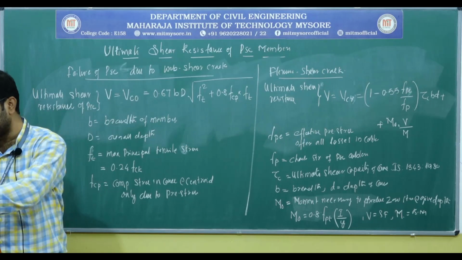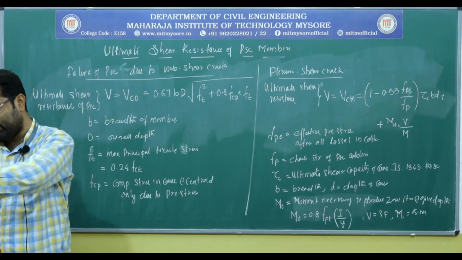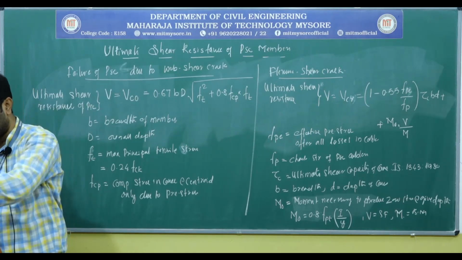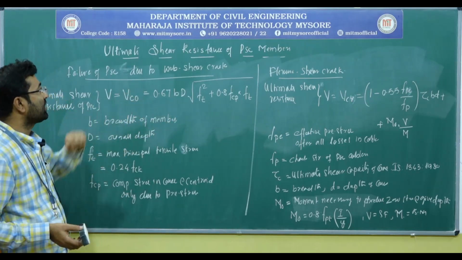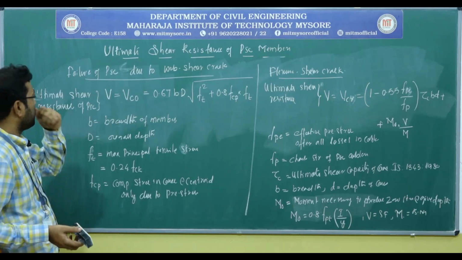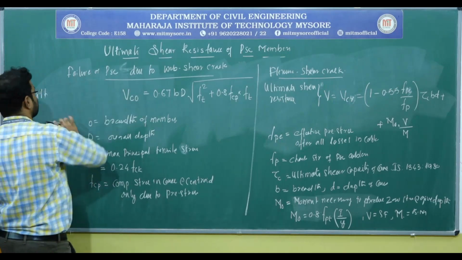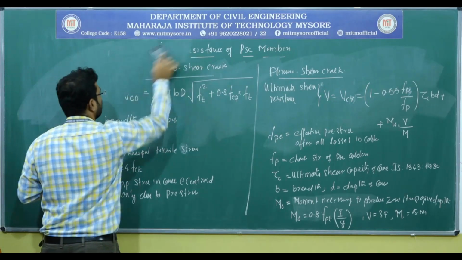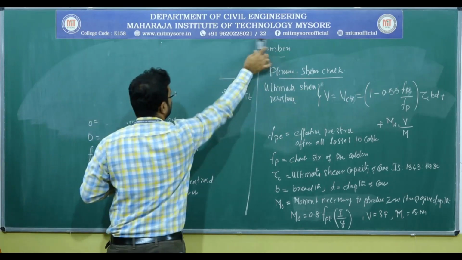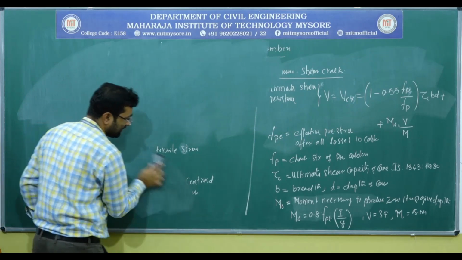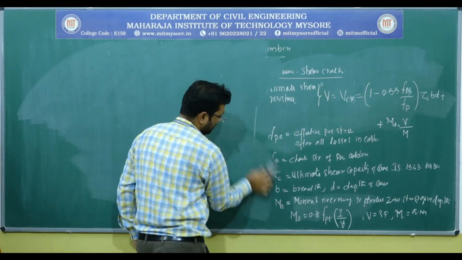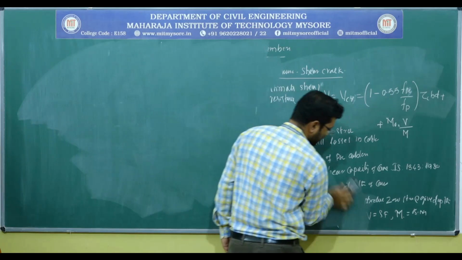Based on this, we will take one simple example so that we know how to make use of these two formulas to calculate the ultimate shear resistance capacity of the concrete. The ultimate shear resistance capacity of the concrete is nothing but how much shear stress a PSC beam can withstand.